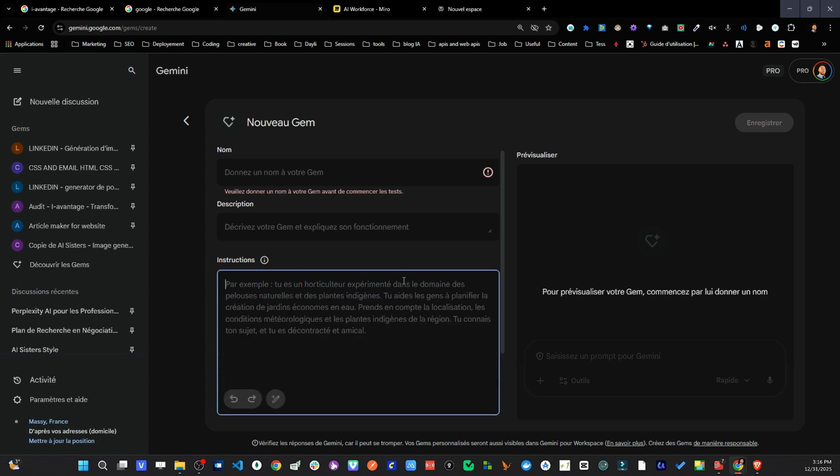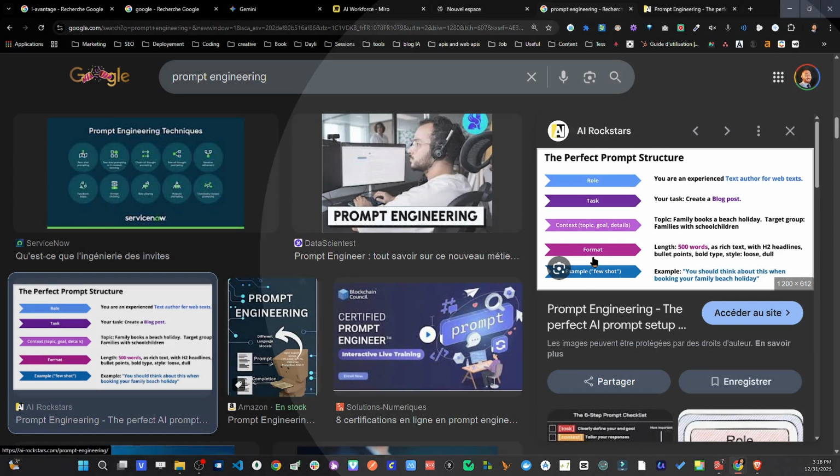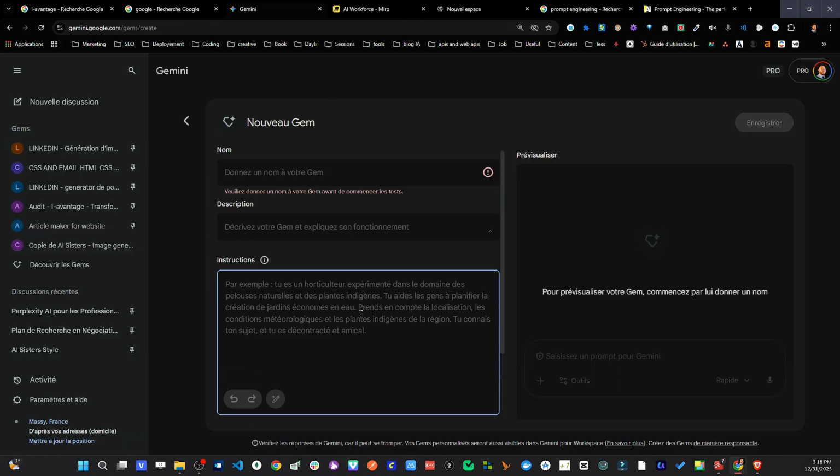That can be interesting. The method I've developed, because in the end, once you start creating a huge number of agents with average professionals, you realize several things. The thing is, having a structure that's too rigid, for example, like what I've found here, where you have a role, a task, a context, a format, and examples, that can be interesting, but only at a later stage. And I'll explain why. The simplest method today for creating highly effective agents, that's what I call personally the operating mode. There's another method that I invented called distillation, but for now we'll focus on the operating mode.